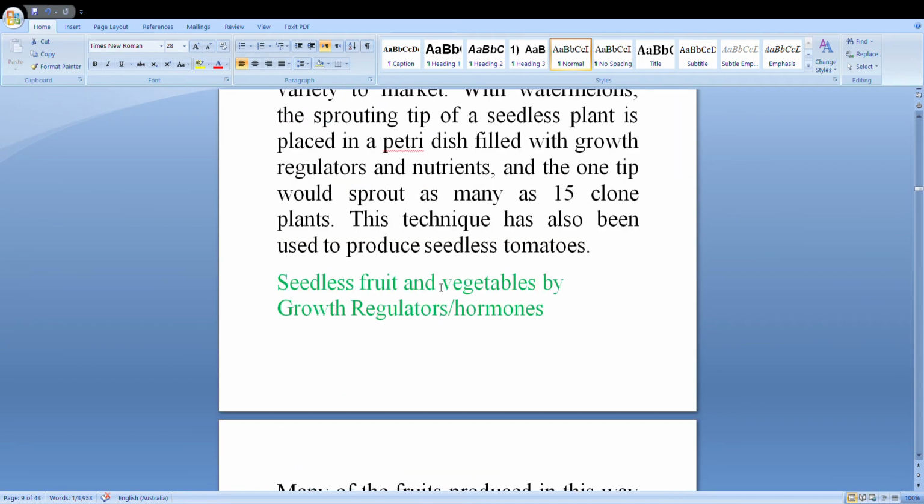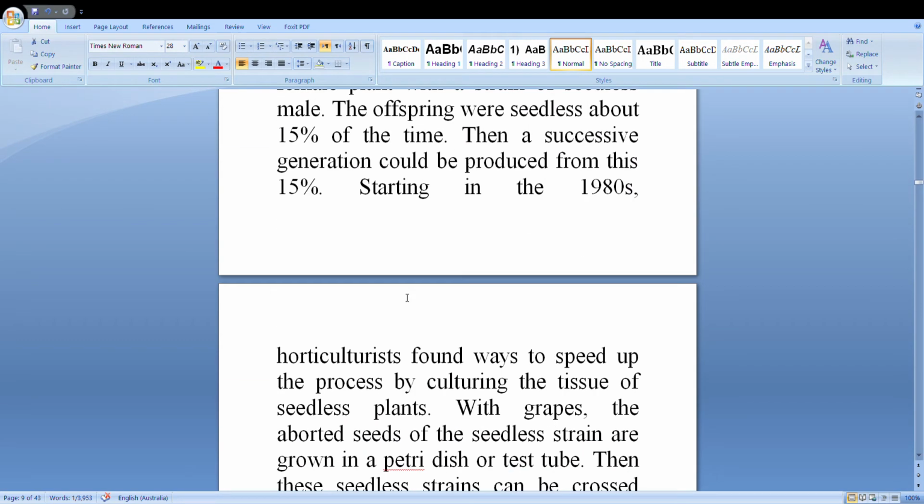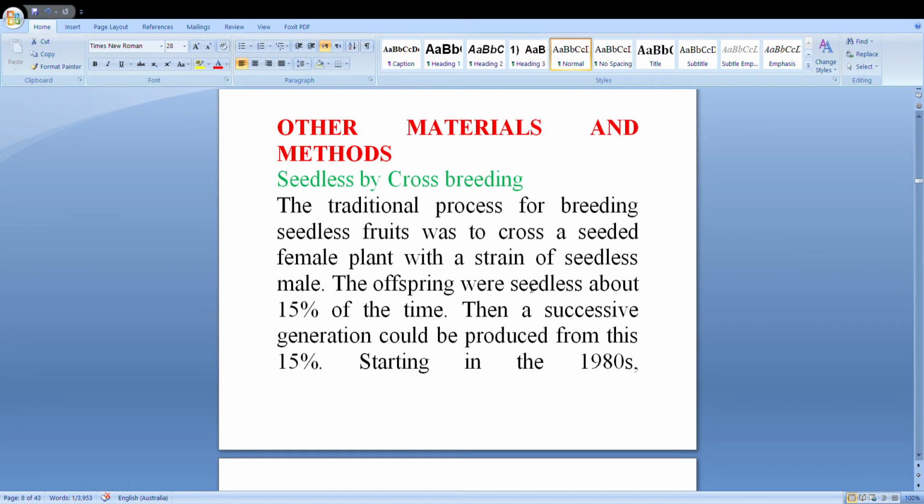One is seedless by crossbreeding. The traditional process for breeding seedless fruits was to cross a seeded female plant with a strain of seedless male and female. The offspring was seedless about 15% of the time.